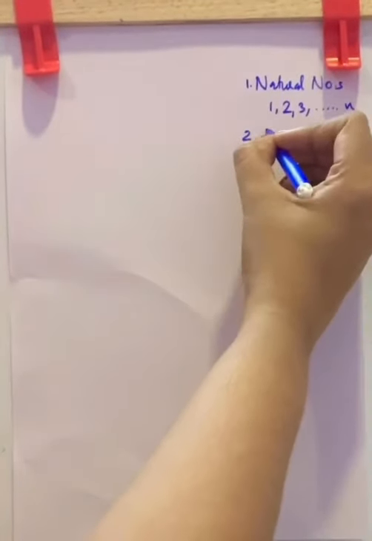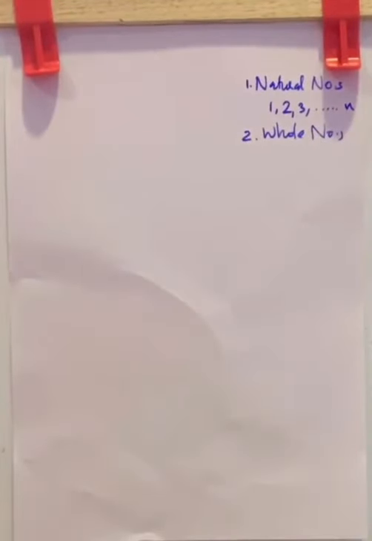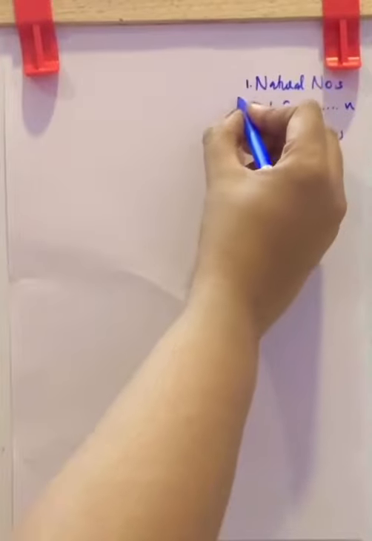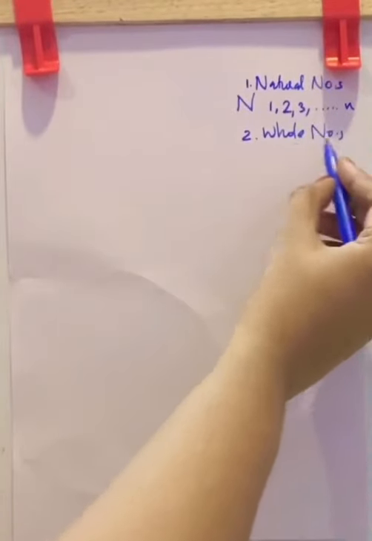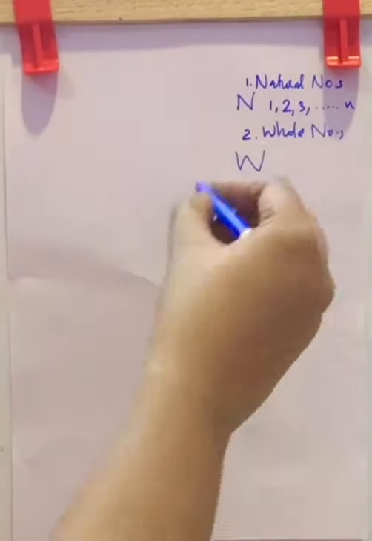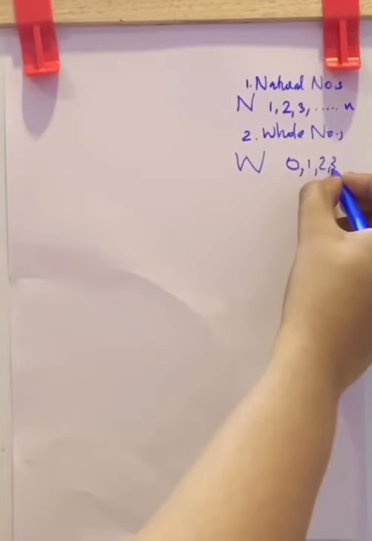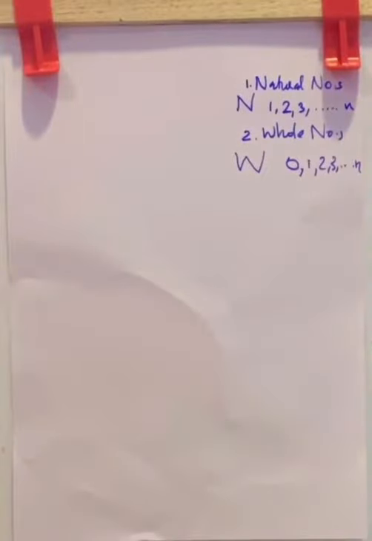Now, this was the basic number system, but after inventing 0, we named the new number system the whole number system. Here the natural numbers are denoted by capital N, whereas whole numbers are denoted by capital W. In the whole numbers, along with the natural numbers, we have a 0. So whole numbers consist of 0, 1, 2, 3, etc.